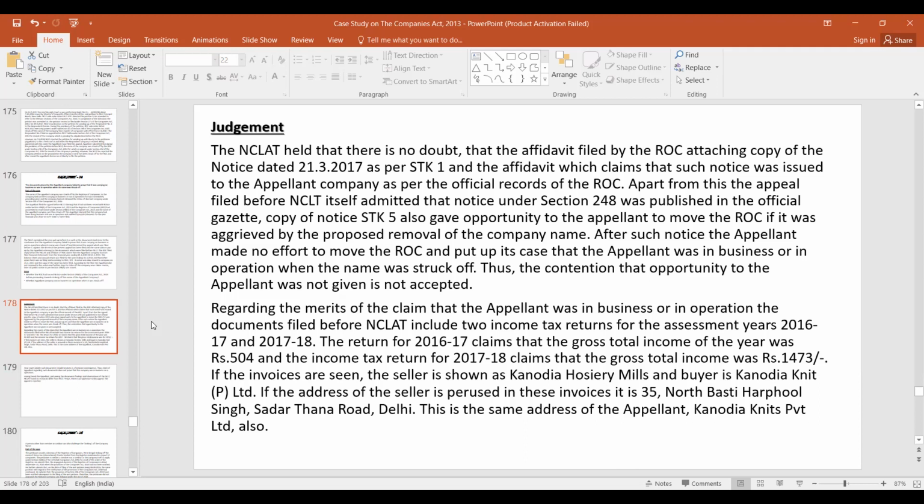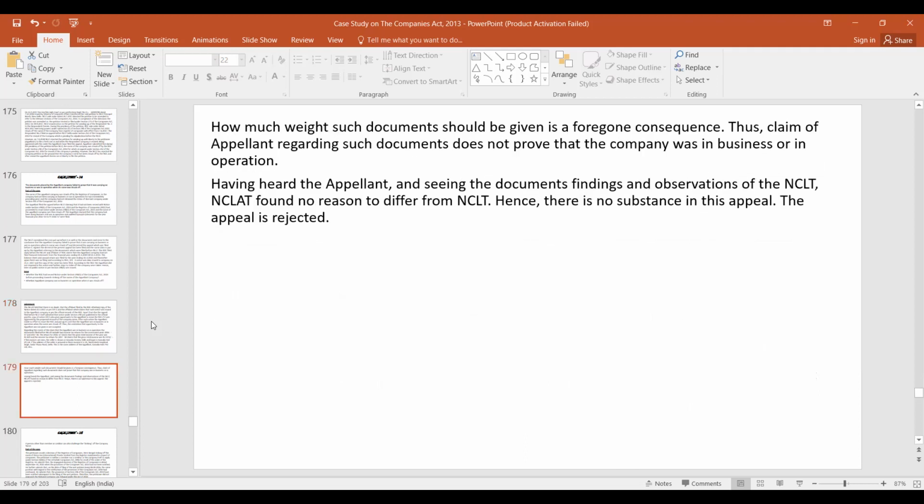Now NCLT independently examined the merits of the claim that the appellant was in business operation. The documents filed before NCLT include 2 income tax returns. A return for 2016-17 claimed the gross total income was 504, and the other income tax return claimed the gross total income was 1473. If the invoices are seen, seller is shown as this and buyer is this. If the address of the seller is perused in these invoices, it is the same. So this is the same address of the appellant. So in this case, these are all fabricated documents. So basically they are not carrying on any business.